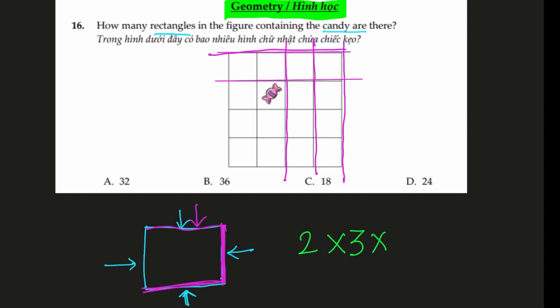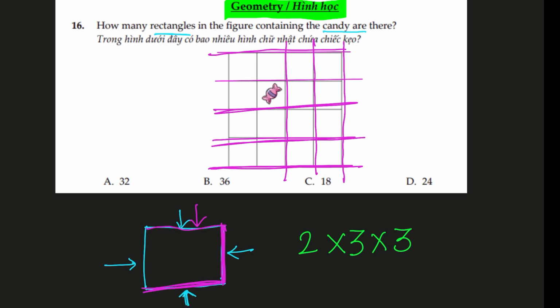Now looking at the bottom edge, how many options do we have for this? Looking at the grid again, 1, 2, and 3. There are again 3 options for the bottom edge, and this will make sure the candy is enclosed in all the rectangles that we are choosing.